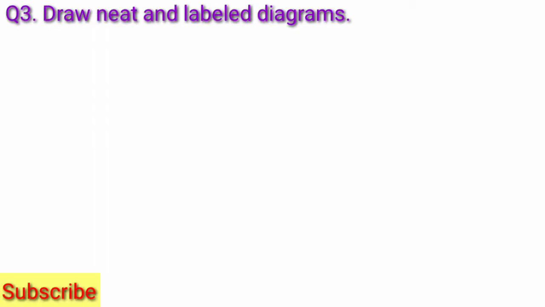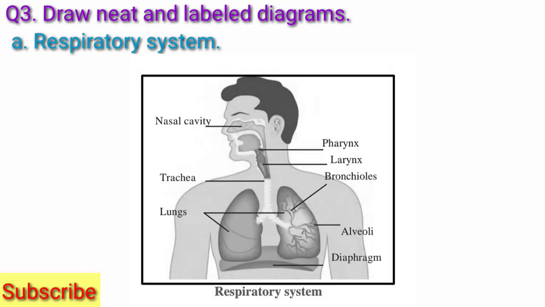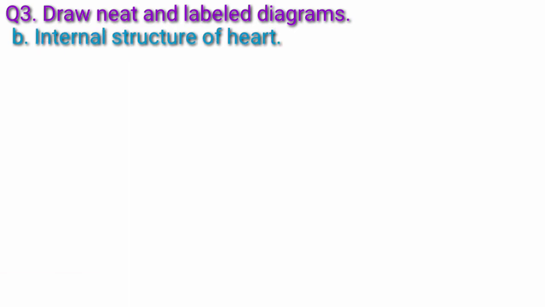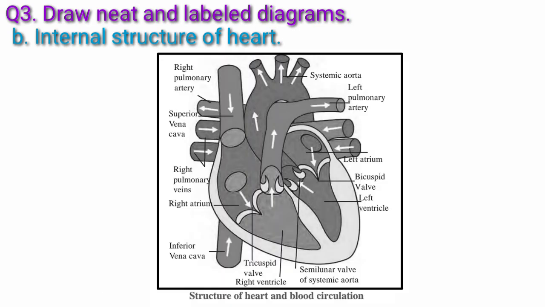Question 3. Draw neat and labeled diagram. Question A. Respiratory system. The neat labeled diagram of the respiratory system is shown here. Question B. Internal structure of heart. The internal structure of the heart is shown here.